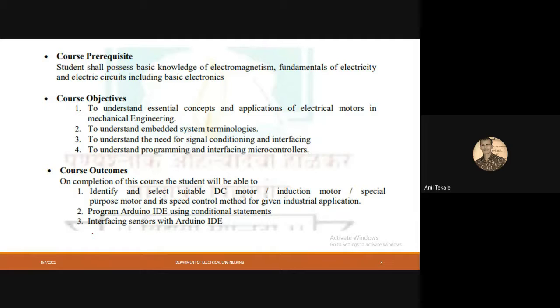Second thing, there are speed control methods. Speed control means what? Suppose one of you from our class is riding a bike, and if there is a speed breaker, then what will we do? We will just decelerate, or we will place our foot onto the brake. So that means we are controlling the speed, to avoid damage. So in mechanical engineering, whatever motors we are using, we have to control the speed of those motors, and those speed control methods we will understand in this electrical technology subject.